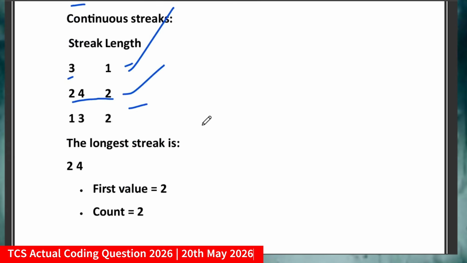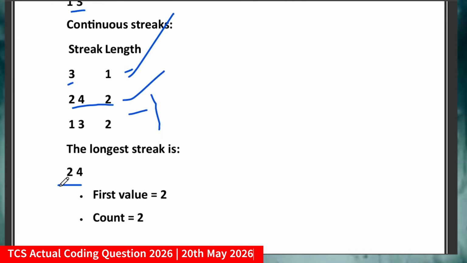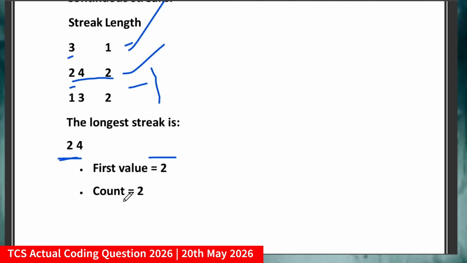So now what am I going to print here? The longest streak will be 2, 4 obviously. If there are two streaks having the same length, then you have to print the first one. So this will be the longest streak. Now for this longest streak the first value is 2, so the first value I'm printing is 2, and the count of those is 2.